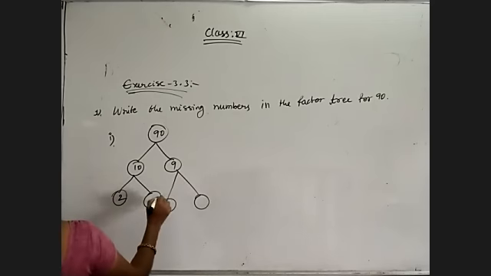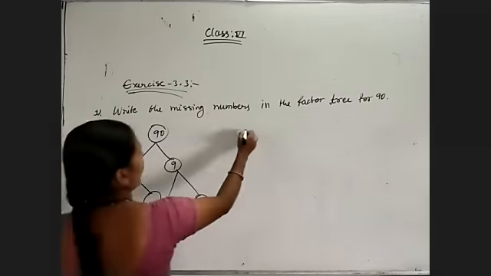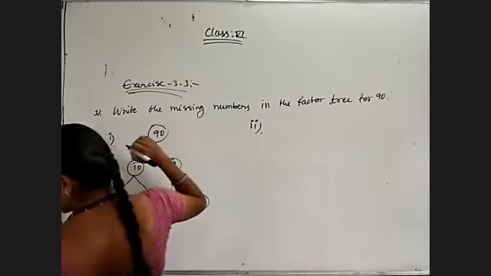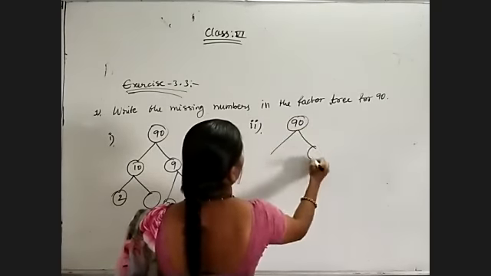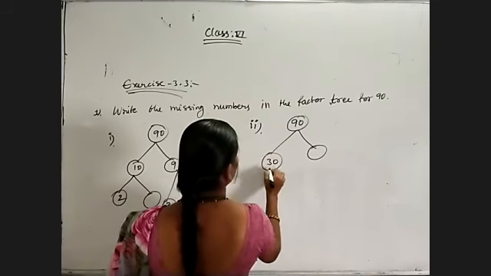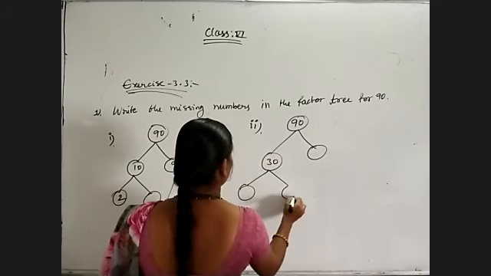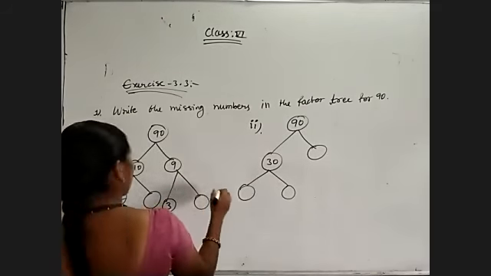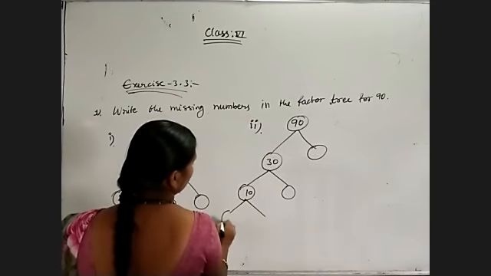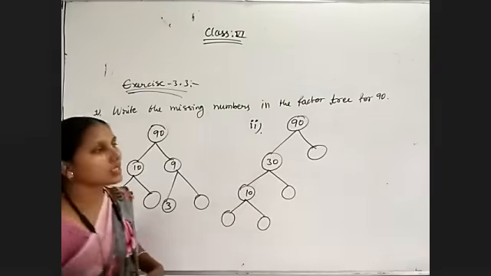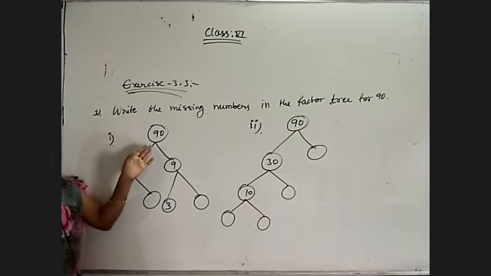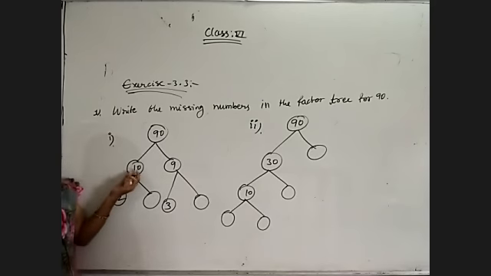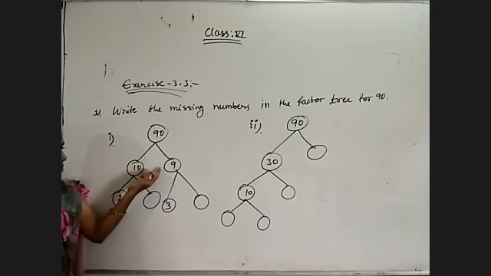Here also 3 is given. And second factor tree is given for 90: 30, 10. Okay, observe like this, in different factor trees they have used to factorize 90. Now 10 nines are 90. These two numbers are given.